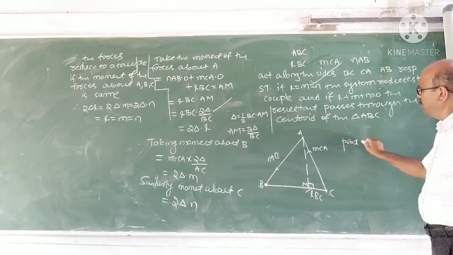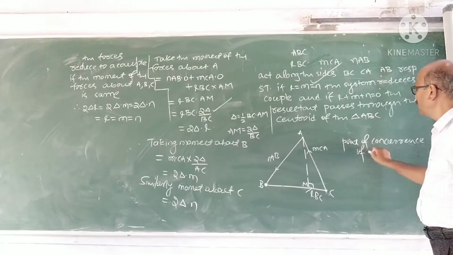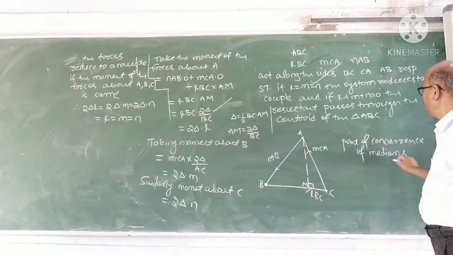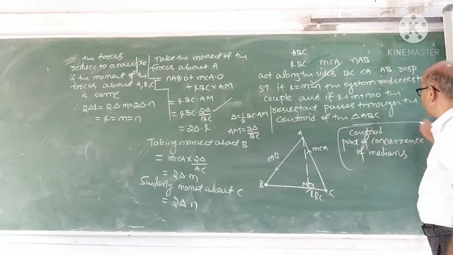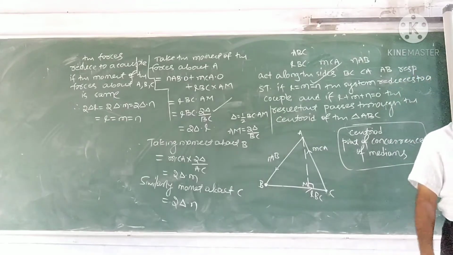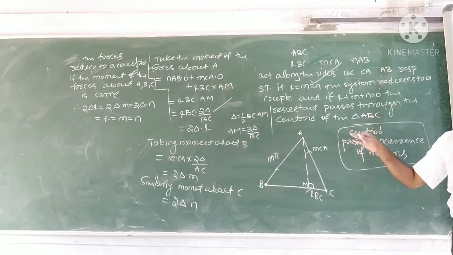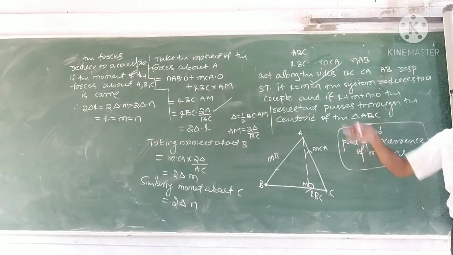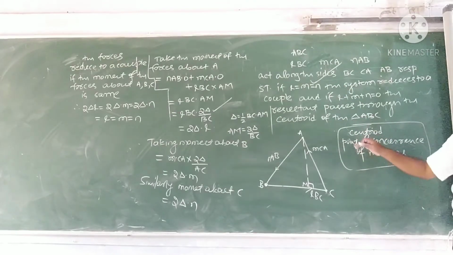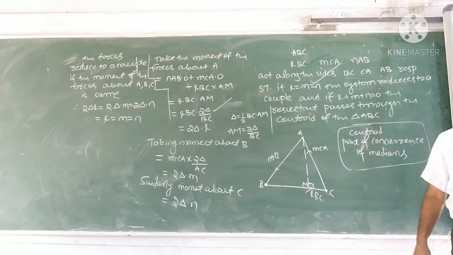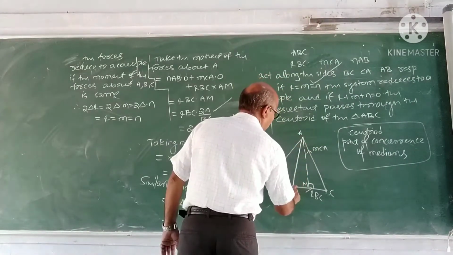Centroid is the point of concurrence of medians. With respect to a triangle, four points are important. Special points there: centroid, orthocenter, incenter, circumcenter. In the next problems we will come across these also. What is the centroid? Point of concurrence of medians. What is a median? The line joining a vertex to the midpoint of the opposite side.